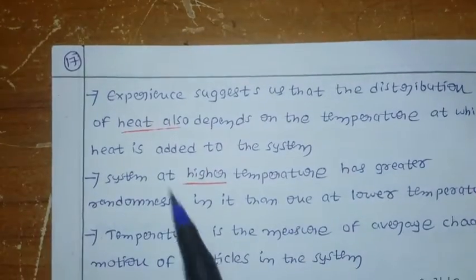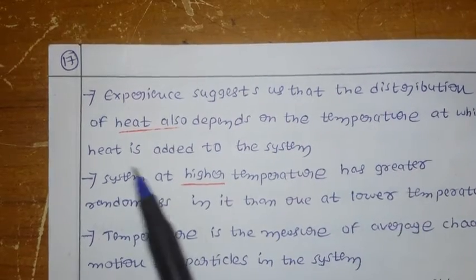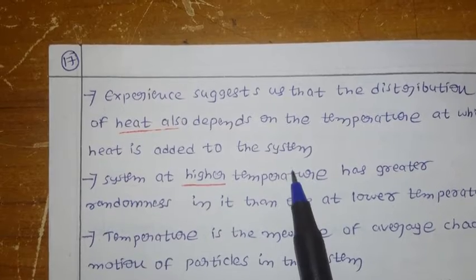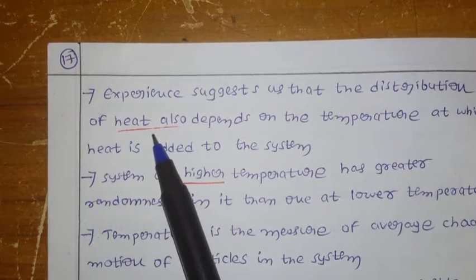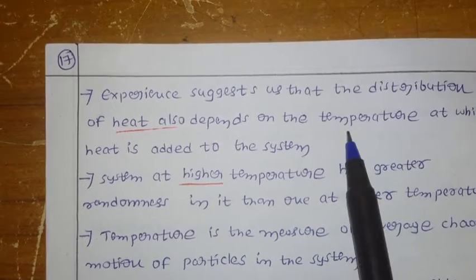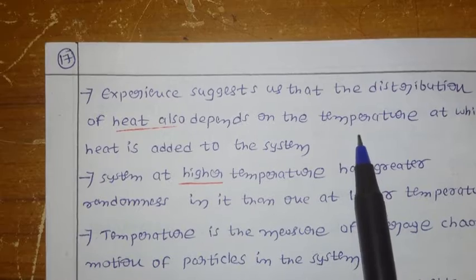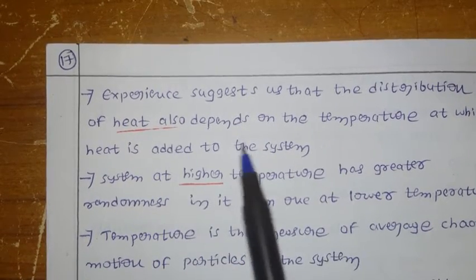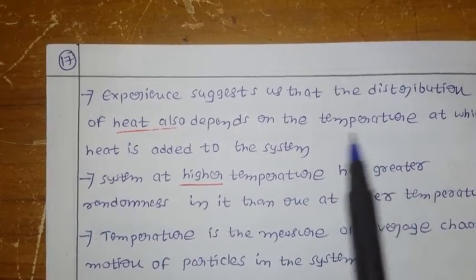Here, experience suggests that the distribution of heat also depends on the temperature at which heat is added to the system. Already in the previous video we discussed heat. Here that heat depends on temperature, at what temperature it is added. So temperature is also important.